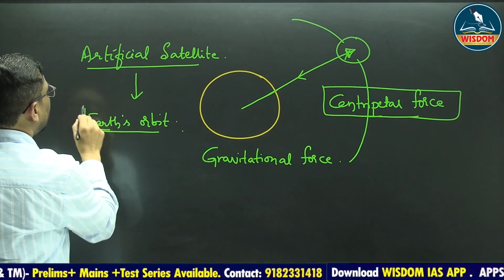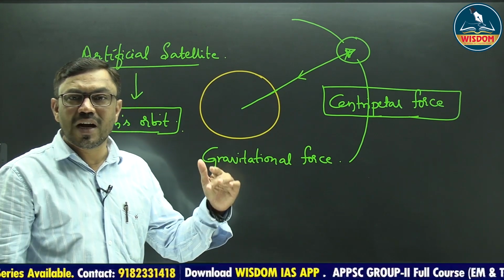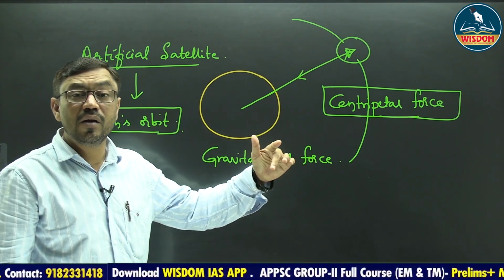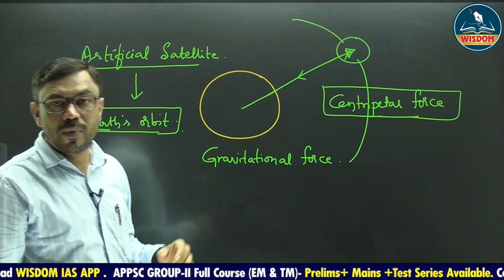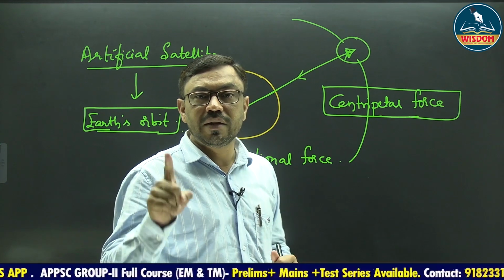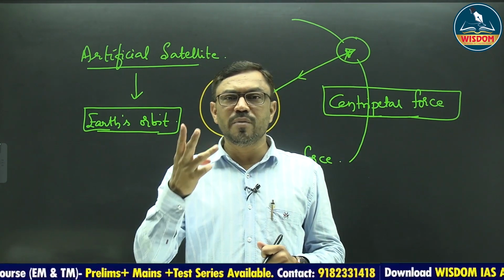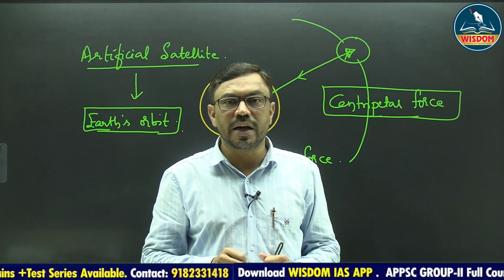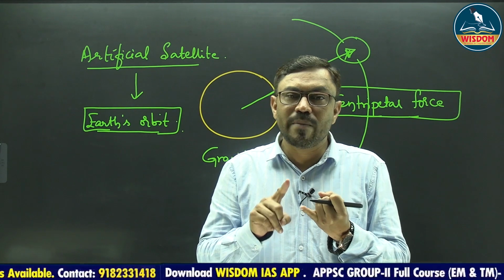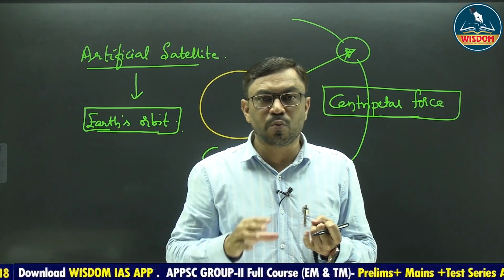Here the gravitational force of the earth will provide the necessary centripetal force to keep the satellite in its path. Simply remember, satellite means an object that revolves around another object. The satellites may be of two types: natural satellite and artificial satellite. An artificial satellite is a man-made satellite which can be launched into the space for space exploration.